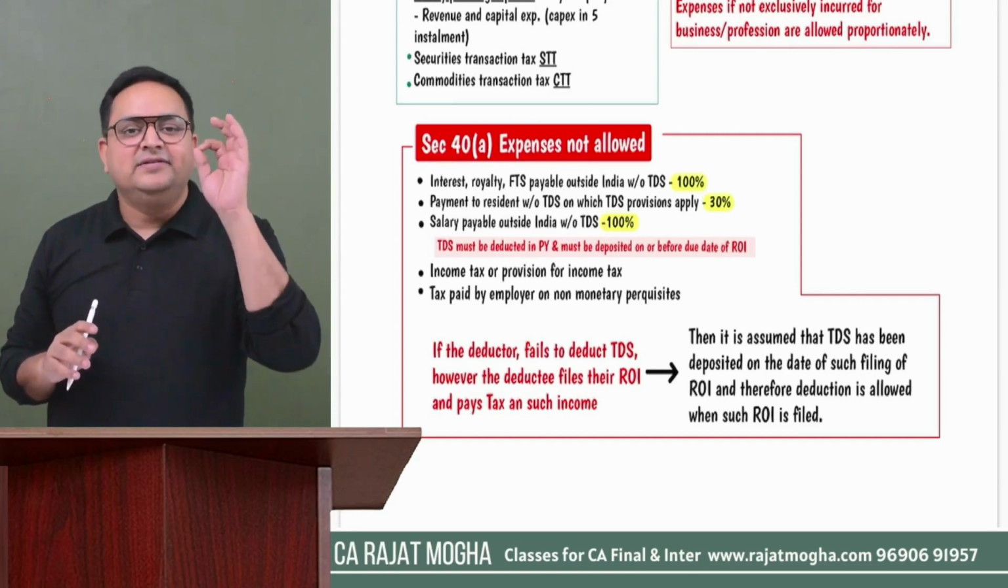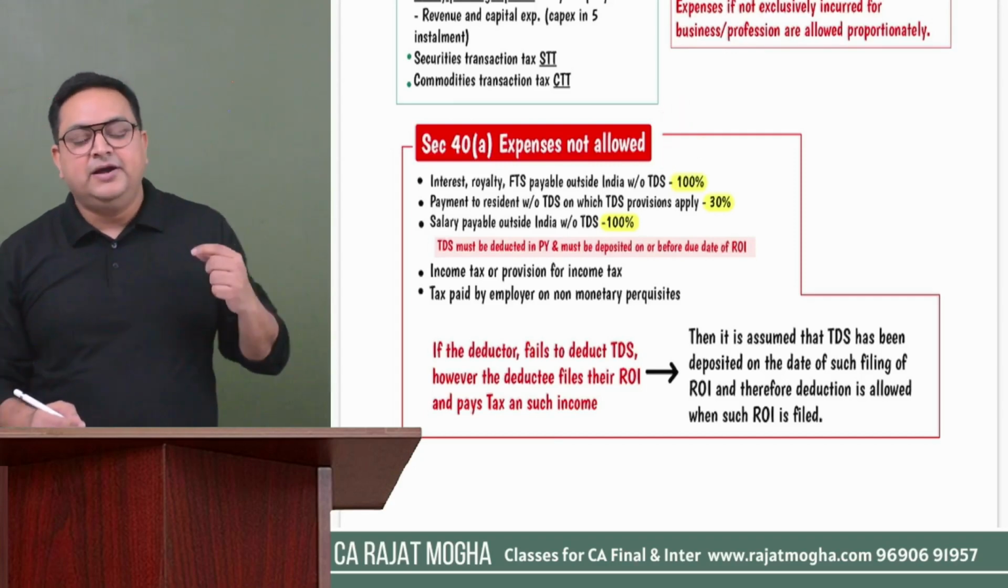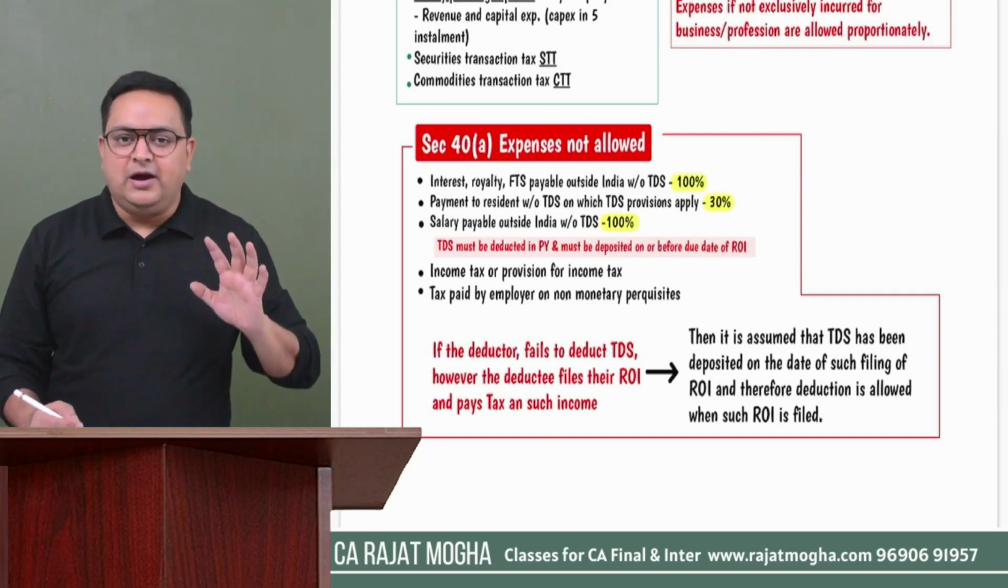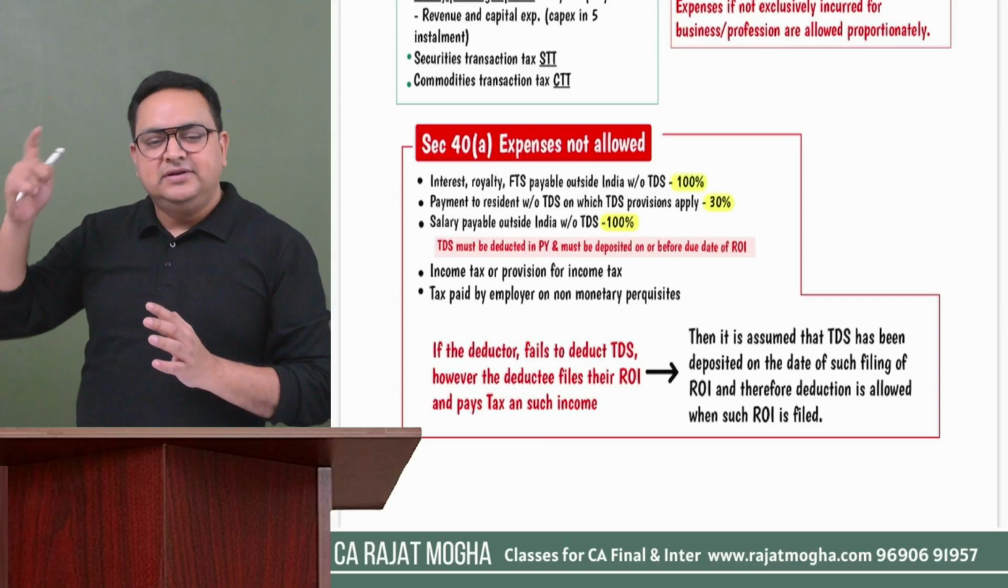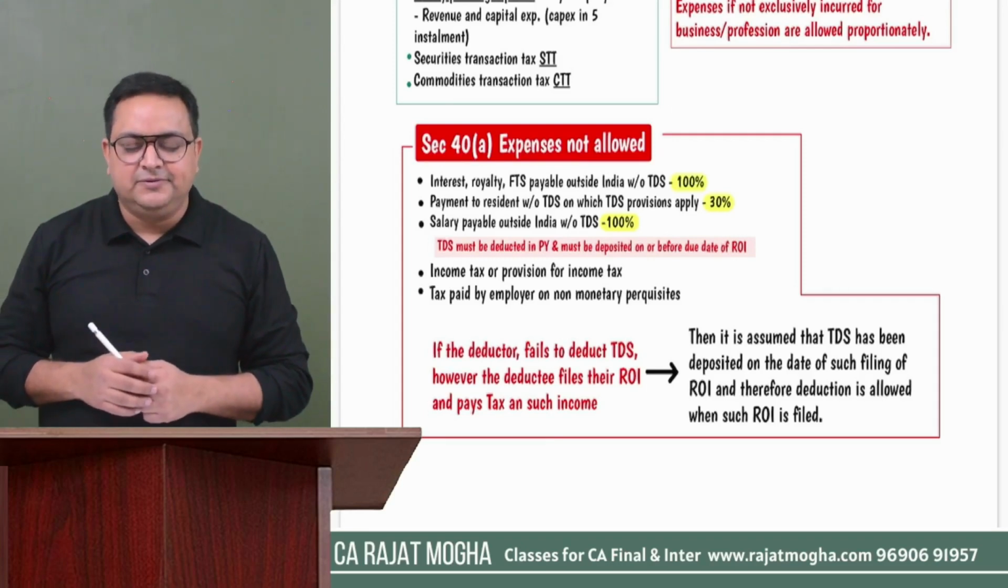But if any of the condition is not satisfied, then 100% of that expense would be disallowed. If it is paid to a non-resident or outside India, we are not going to allow it. 100% will be disallowed. But yes, whenever this TDS will be deposited, in that year, we are going to allow that expense, right?